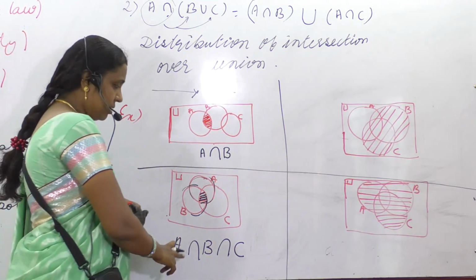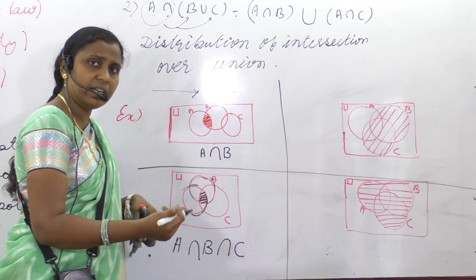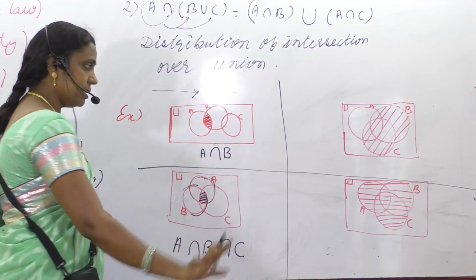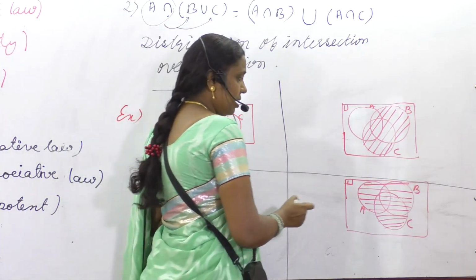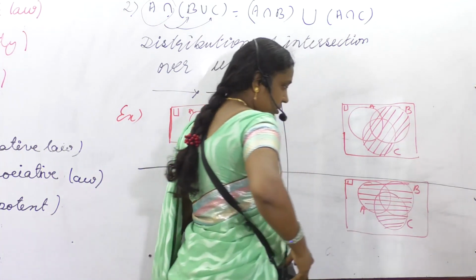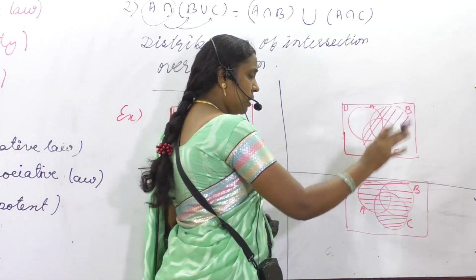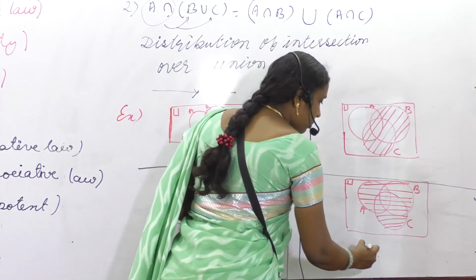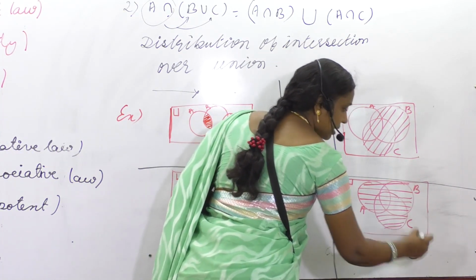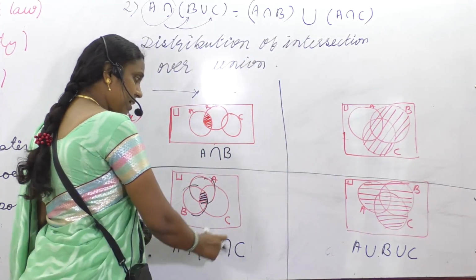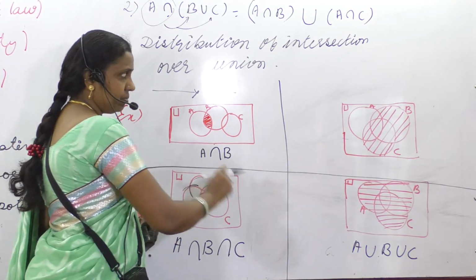Is this clear, students? The shaded portion is connected to A, connected to B, connected to C. How is it connected? Common portion. So common means intersection. Now let me take this Venn diagram. Here I shaded all the portion of A, B and C. So all means what? Union. It should be union of A, B and C. Intersection of ABC, union of ABC. Is this clear? Are you getting the difference between these two?